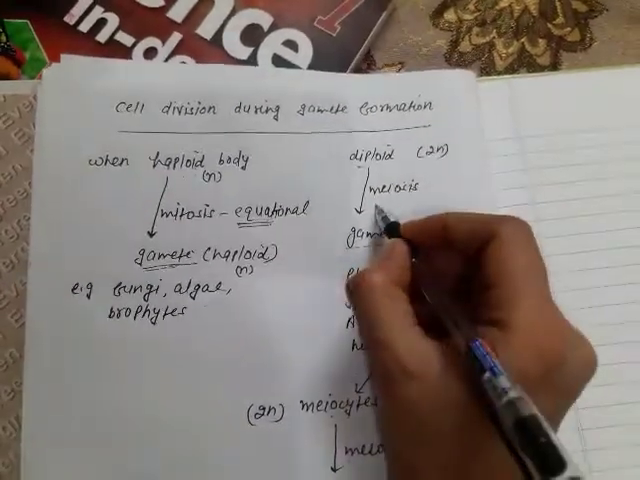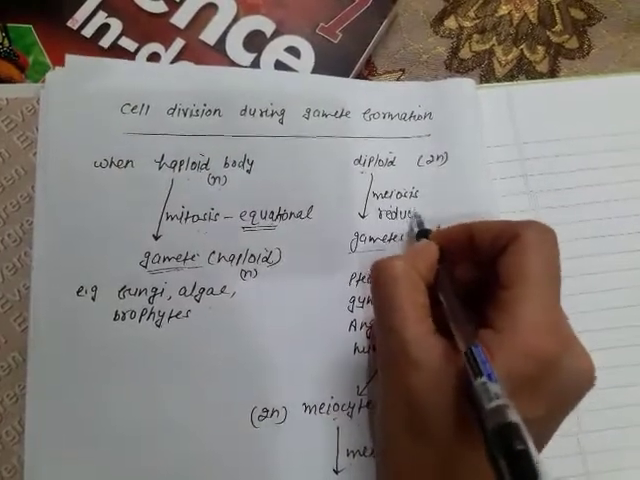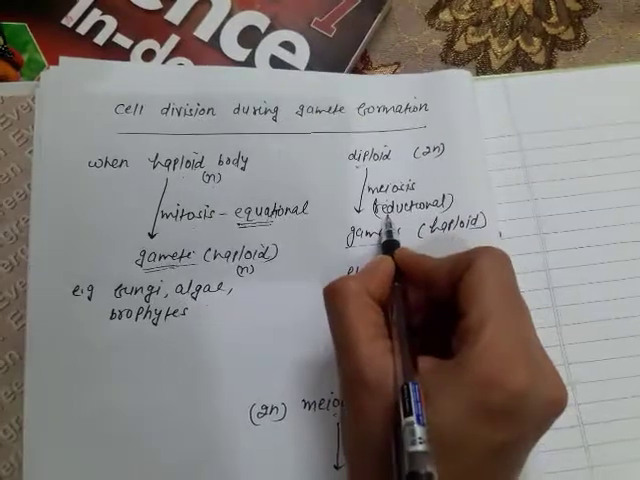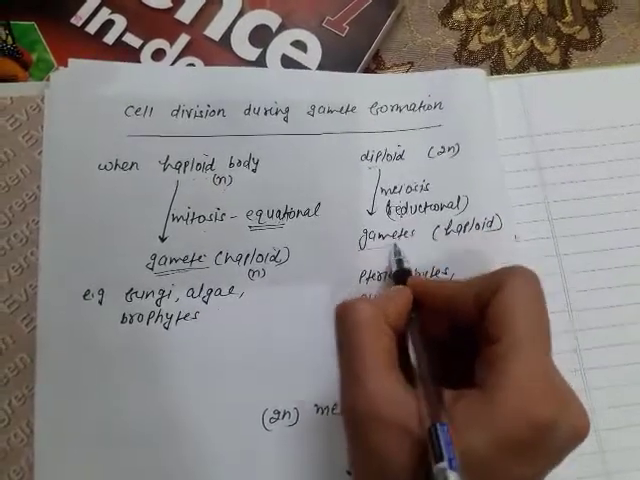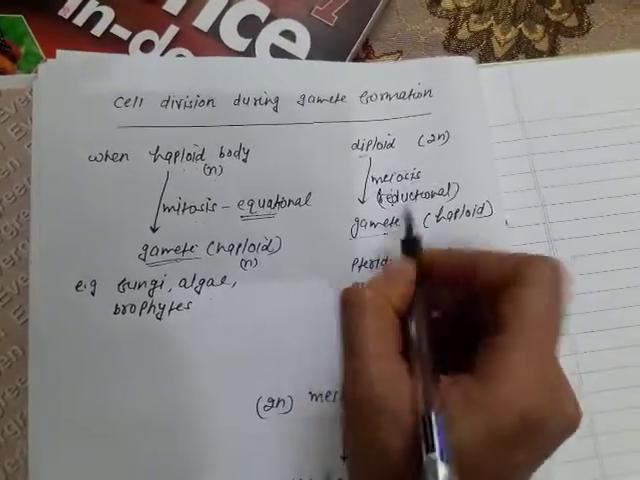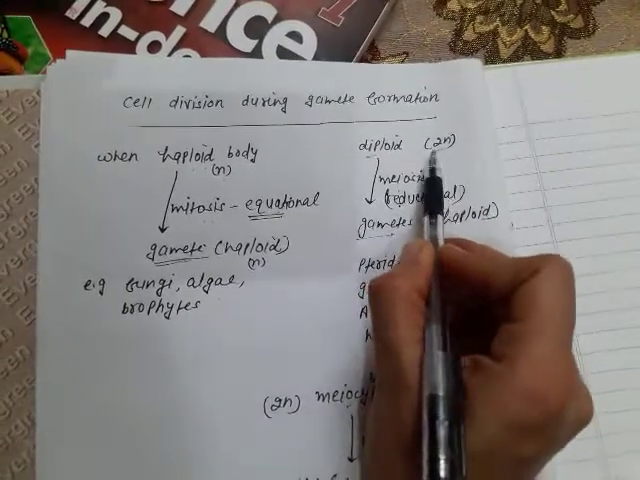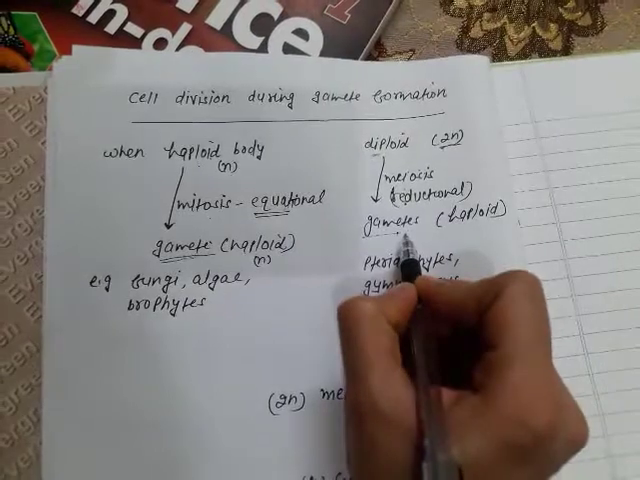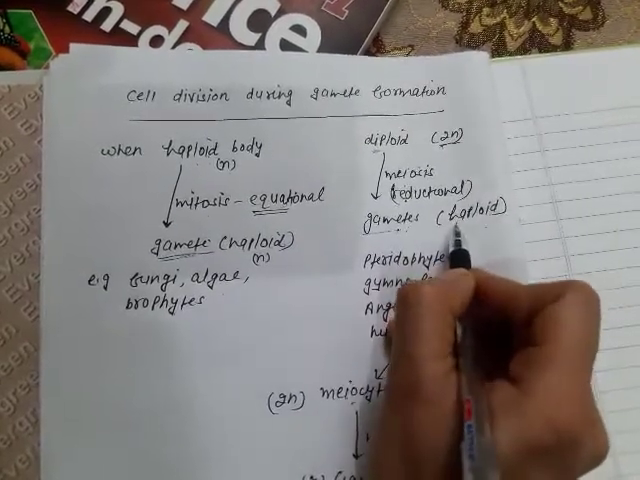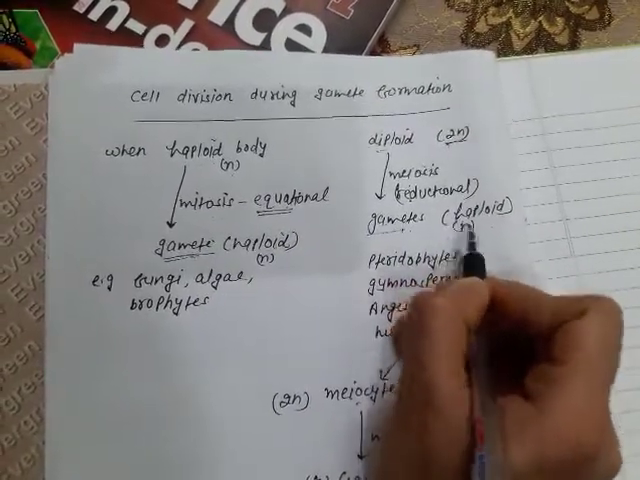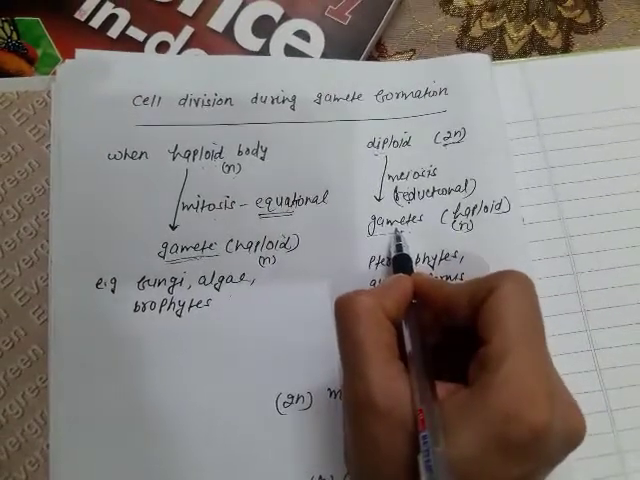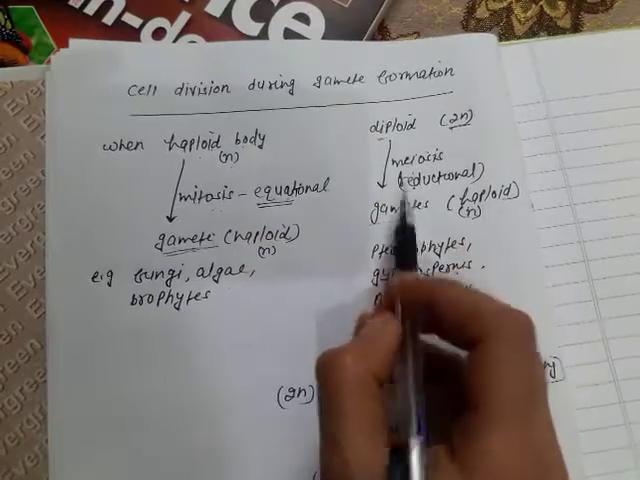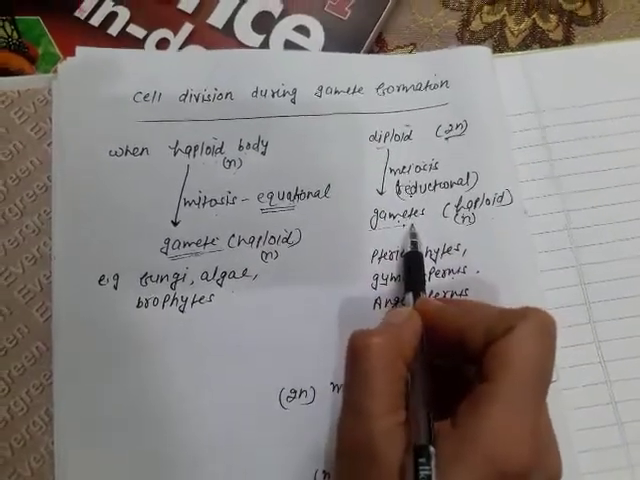However, meiosis is the reductional division. Reductional means it reduces the chromosome number to half. If the parent body has 2n chromosomes, then the daughter cells, that is the gametes, will be only n. So gametes are always haploid, whether the body is haploid or diploid.